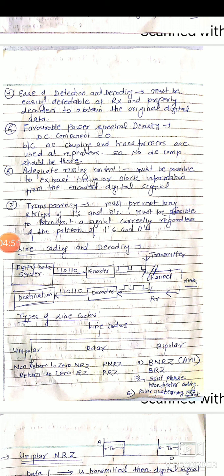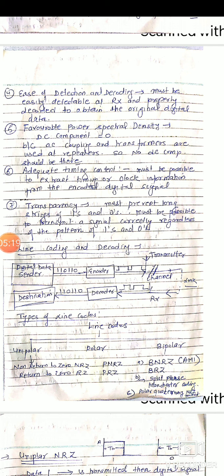Next, we have different types of line codes. Basically, we have three types of line code. One is unipolar, second one is polar, and third one is bipolar. In unipolar and polar categories, we again have two different categories. One is non-return to zero, known as NRZ, and second one is return to zero, known as RZ.